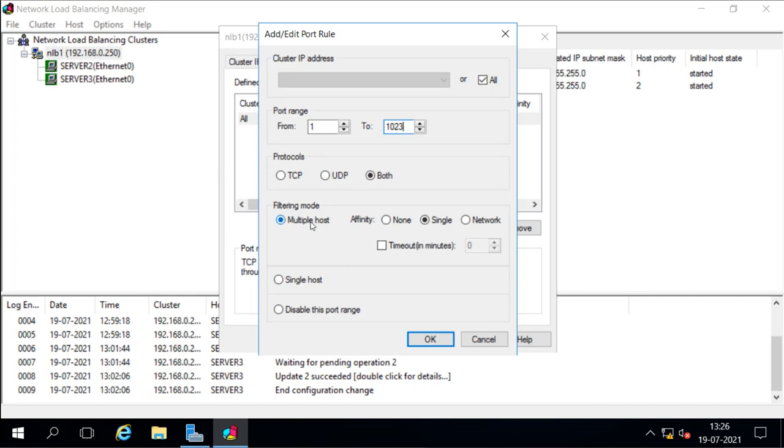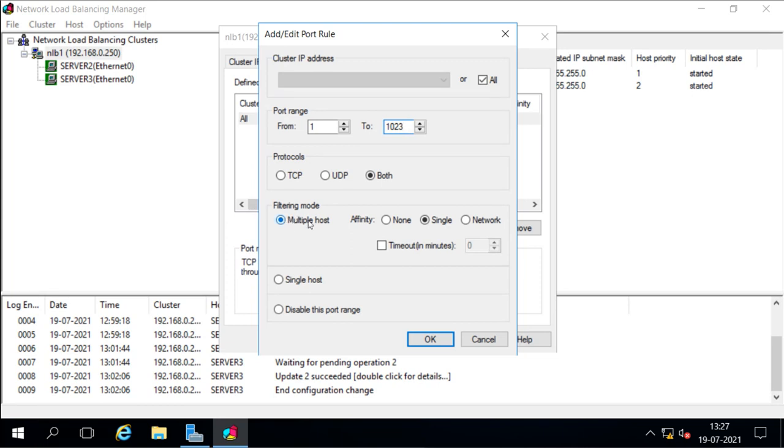Multiple host, that means what? It will connect through all the multiple hosts. With the affinity single. Affinity is for the reconnection. Now what does that mean? The multiple hosts, that means all the hosts will be used to do the load balancing. That means the request for this port will be handled by all the hosts, like server 2 and server 3 both, and they will accept the request and they will respond.